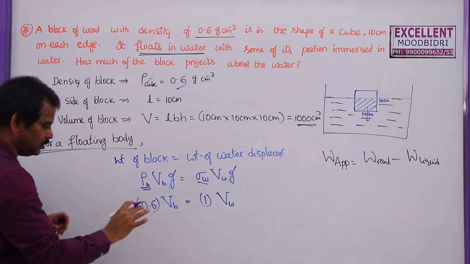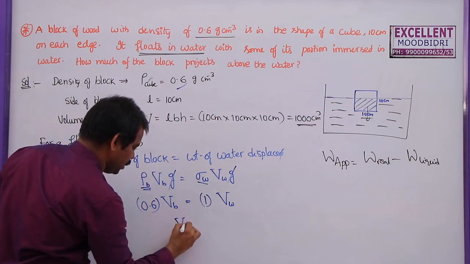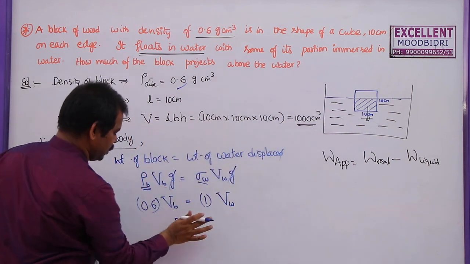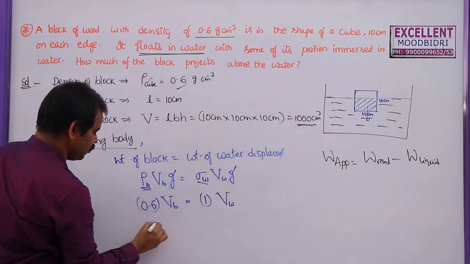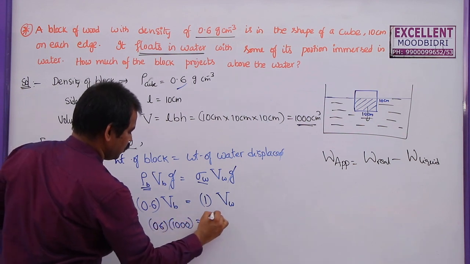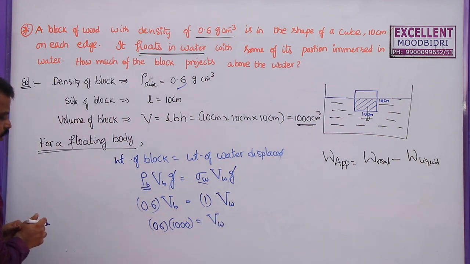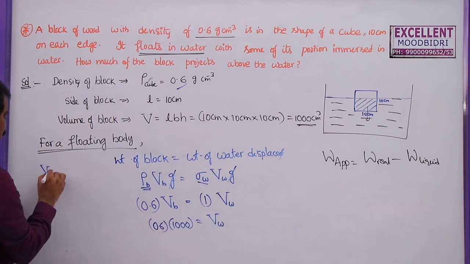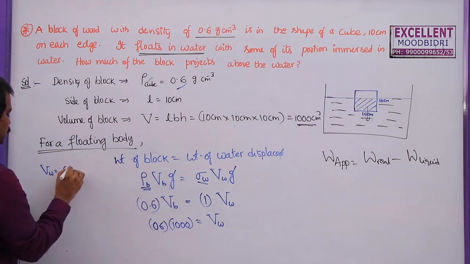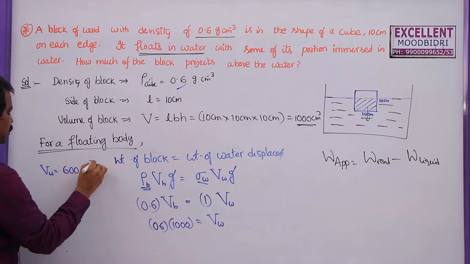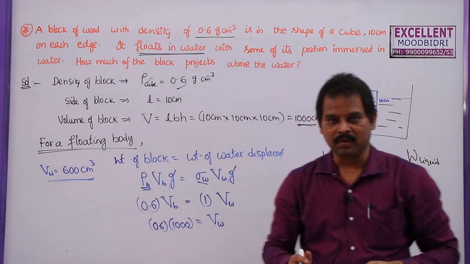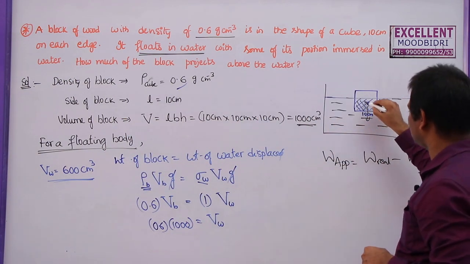So based on this we can write the volume of the body actually given, it is 1000 cm cube. So I am writing 0.6 into 1000 is equal to volume of the water displaced here. So what is the volume of the water displaced? Multiply these two, that means 600 centimeter cube of volume will be displaced here. So you can see the volume of the water displaced is equal to 600 centimeter cube.